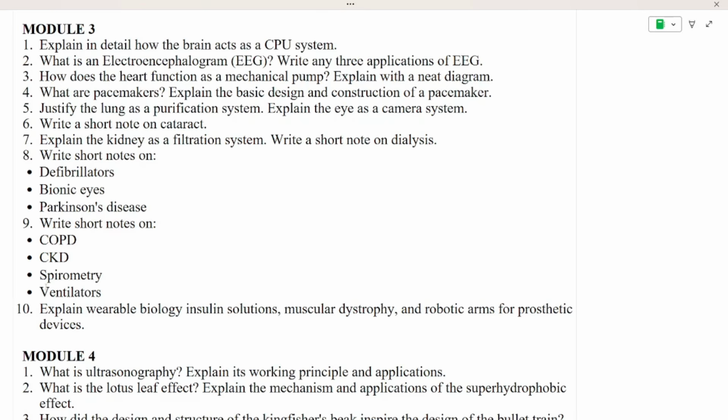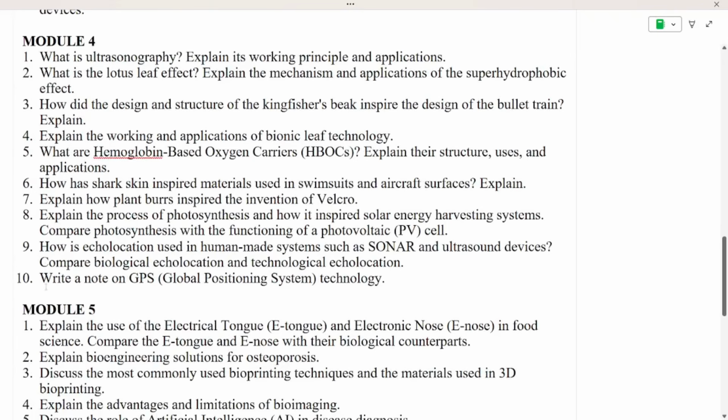Now let's see what questions come in module 4. Module 4 is: what is ultrasonography, explain its working, applications and principles. Next is lotus leaf effect, explain the mechanism and applications of the superhydrophobic effect, design and structure of the kingfisher's beak, that is on bullet train, working and applications of bionic leaf technology.